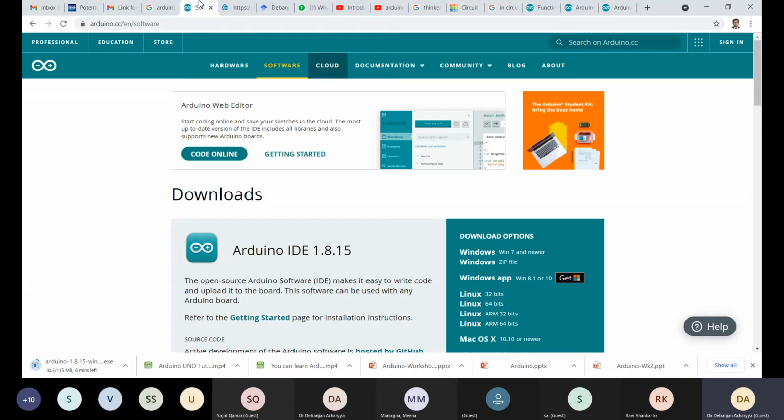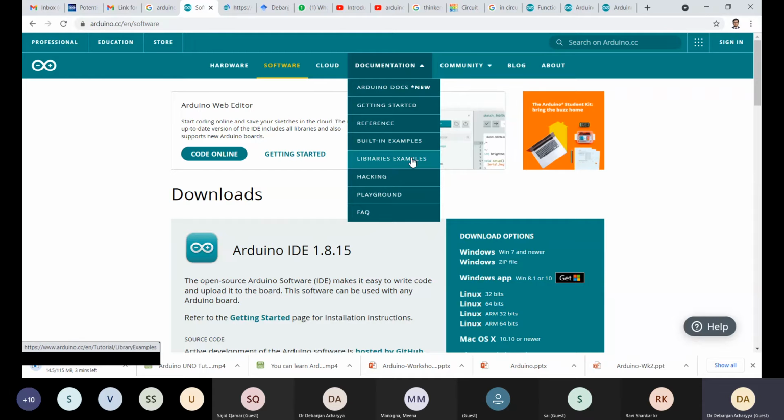Now in the cloud part, they have recently introduced the cloud also. And in the documentation part, you can see there are some built-in examples. Library examples: library means, suppose you have a sensor, for example a temperature and humidity sensor like the DHT13, as I told you. A library is something where, if you call the library, it is already written there what the input pins, output pins and power pins are for that sensor.